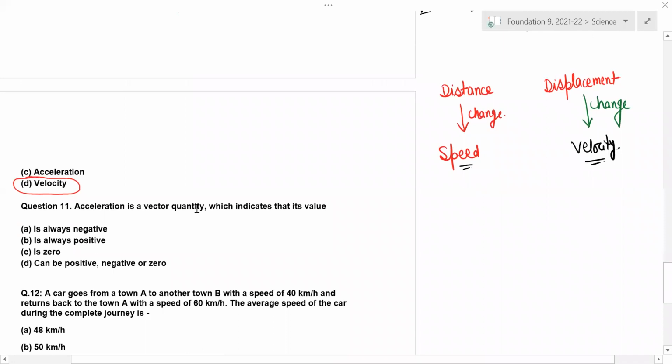Acceleration is a vector quantity. Is it true? Yes, of course, acceleration is a vector quantity, which indicates that its value can be positive, negative, and 0. What should be your answer? Sir, D. So there can be retardation, which is negative acceleration. Acceleration is positive, retardation negative, and 0 as well.